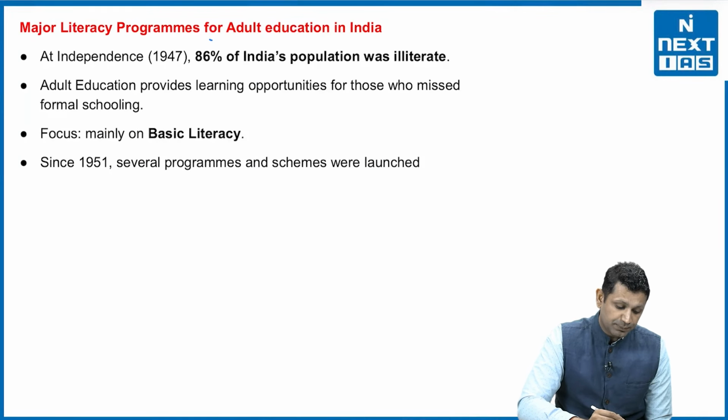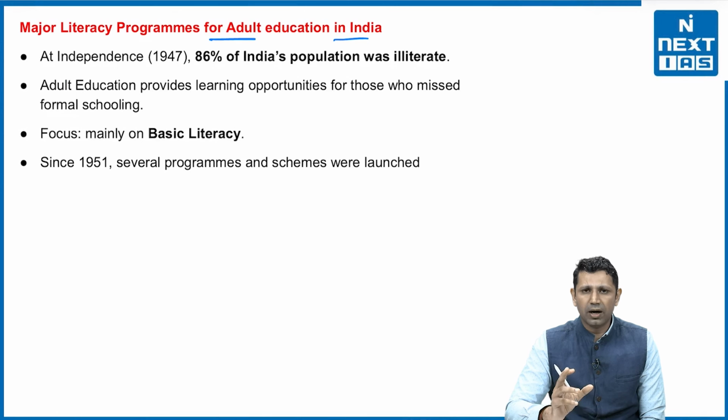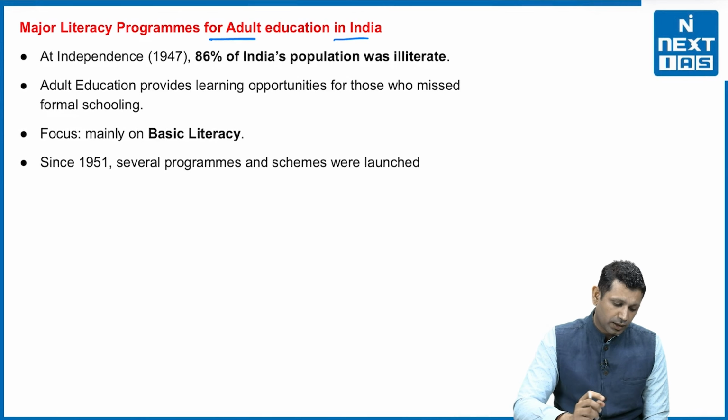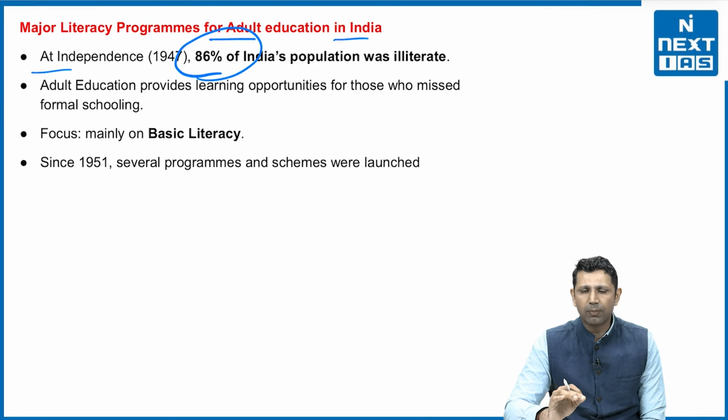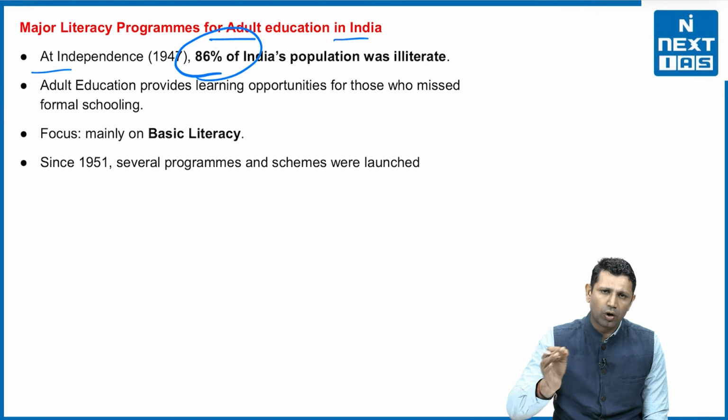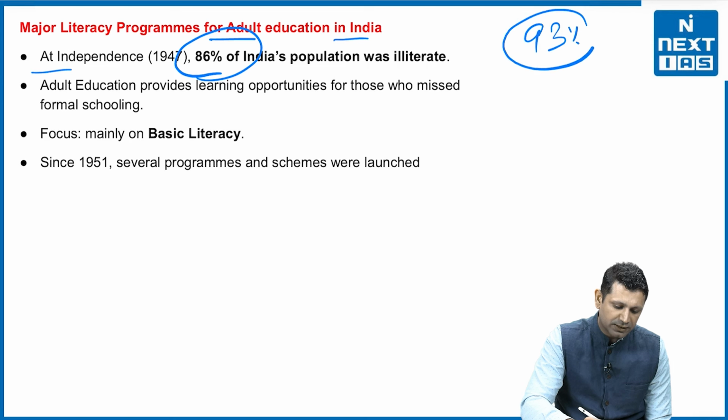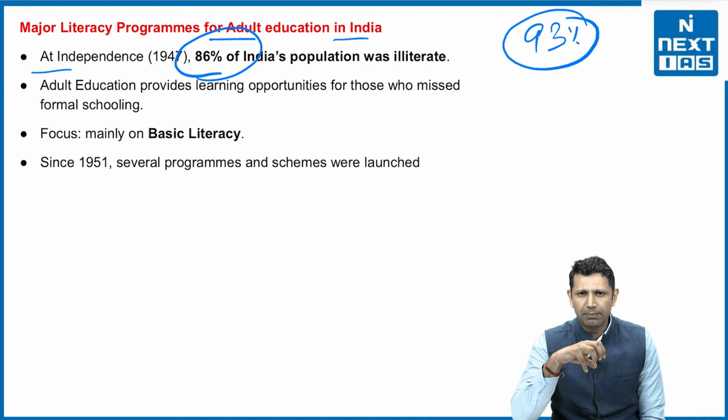Next are the major literacy programs for adult education that have been run in the whole country. At the time of independence, 86% of India's population was illiterate, and in Himachal Pradesh it was 93%. So 86% of the people of the country were not able to read and write at the time of independence, and now more than 80% of our population is literate according to the recent figure. The next census, which is going to happen in 2026, is going to give us the actual picture.